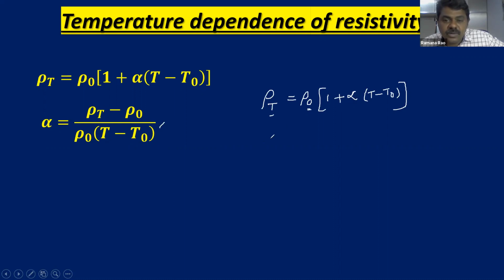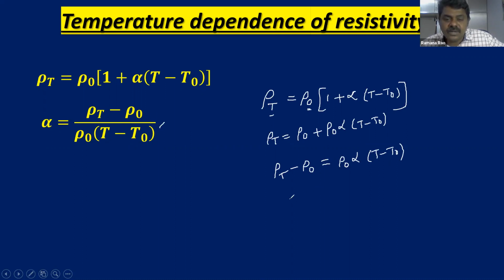Now I'm going to derive how it came. Rho T is equal to rho naught plus rho naught into alpha into T minus T naught. Rho naught moves to the left and becomes minus rho naught. So rho T minus rho naught is equal to rho naught into alpha into T minus T naught.